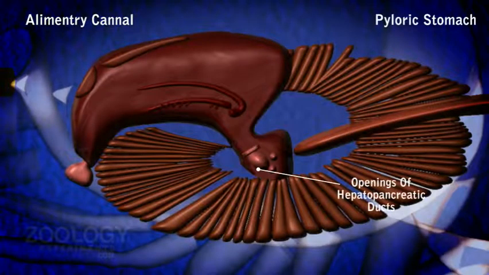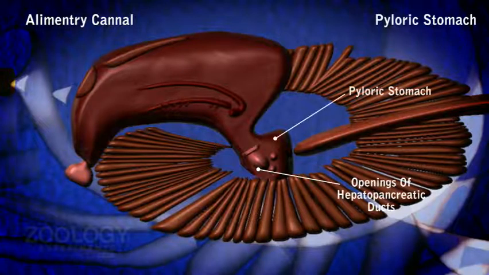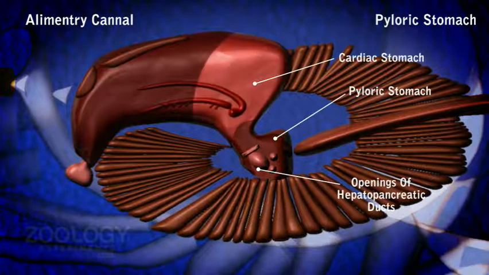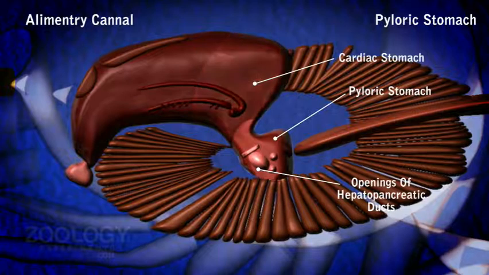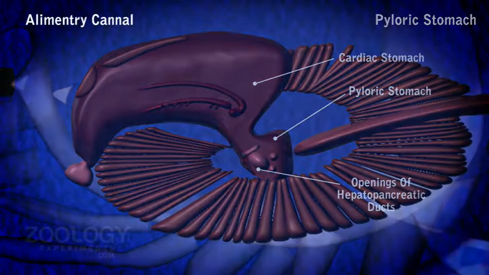Pyloric stomach is a small and narrow chamber lying below the posterior end of cardiac stomach. Its lateral walls are thick, muscular, and prominently folded inwards, so that its cavity is imperfectly divided into a big ventral chamber and a small dorsal chamber.